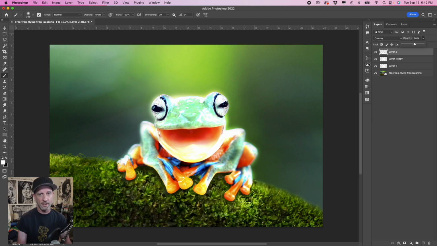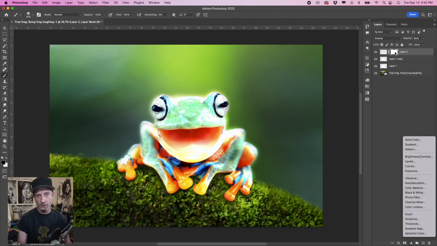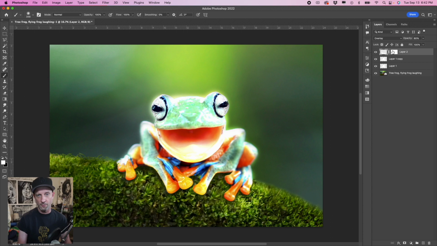Sounds good. And then on that layer, we're going to add a vector mask, which is this button down on the bottom that has a square with a hole in it. Add a vector mask. And on that layer, we are going to choose color balance. So on this, where we got the mask selected. See how if I select this white area, it makes the mask select. When I select the layer gray area, it selects the object. So we want to select the mask.